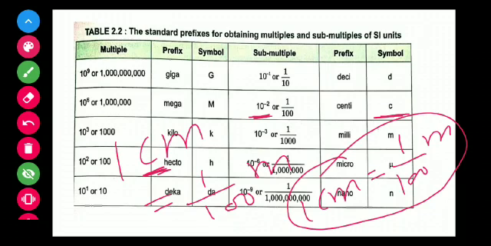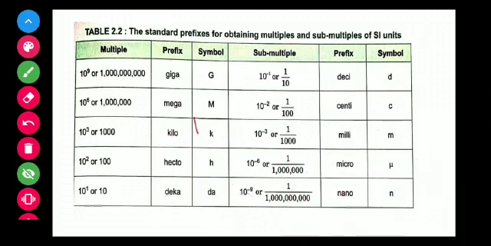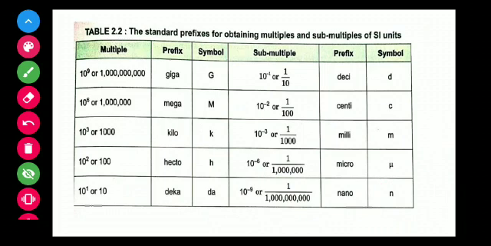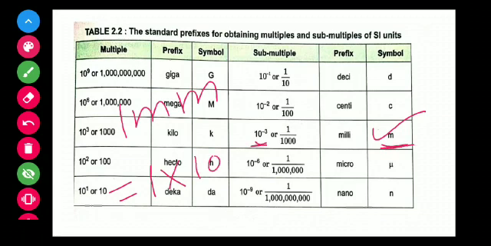Clear? 1 centimeter is equal to 1 into the value of c, 10^-2 meter. Millimeter. 1 millimeter, convert this into meter. Simply put the value of m. The value of m is 10^-3, so 1 millimeter is 10^-3 meter.